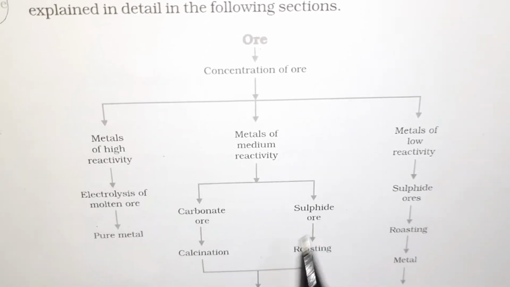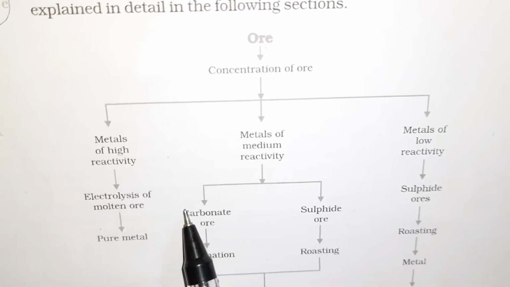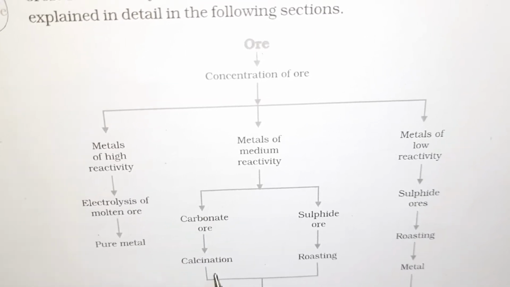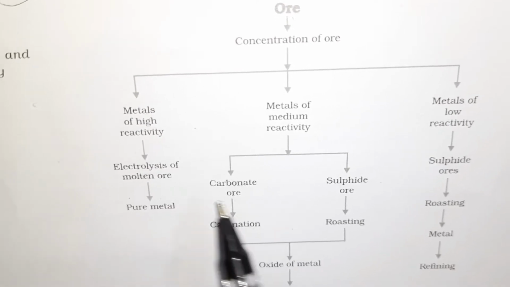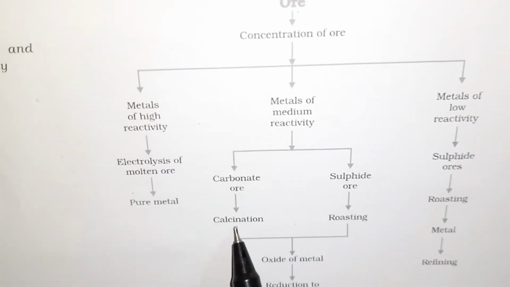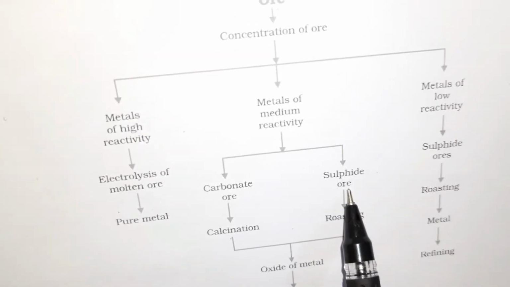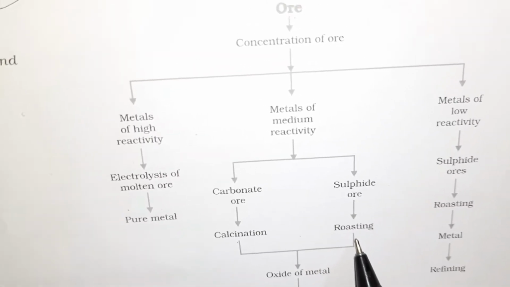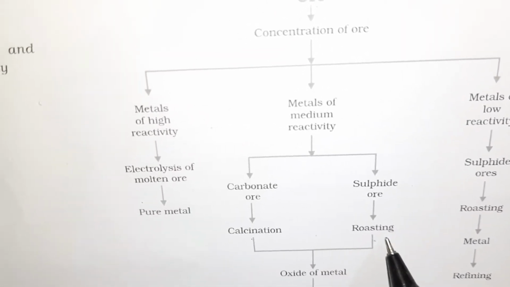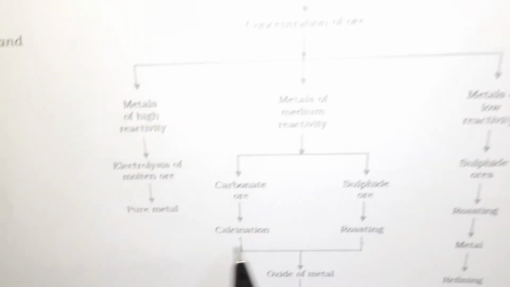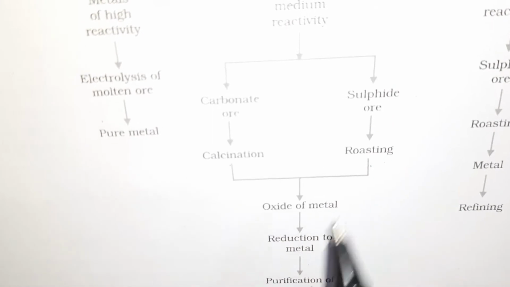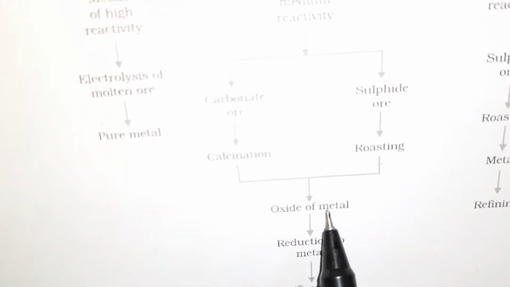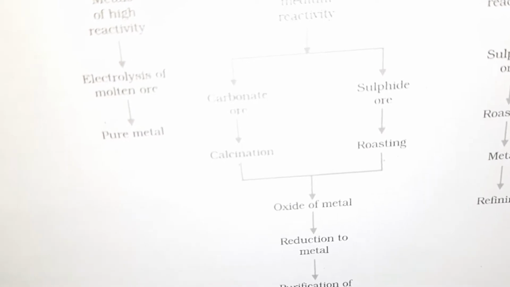The ones in the middle of the reactivity series are either found in the form of carbonate or sulfide. The ores which are in the form of carbonate are calcined. Calcined means they are heated in absence of air so that this carbonate ore gets converted into oxide, and these sulfides are roasted. Roasted means they are heated in presence of air, and both the processes, either calcination or roasting, convert a carbonate or the sulfide ore into its oxide. These oxides are then reduced to the metal and then it is purified further.